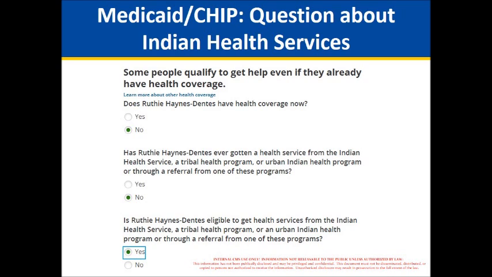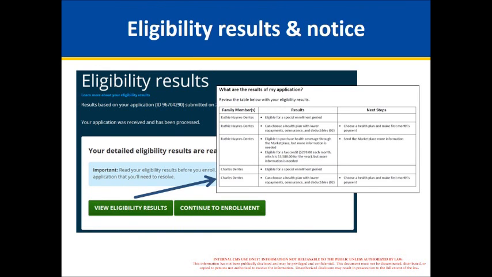Next screen, please. So once they've gotten through the additional questions, they get to this eligibility results screen, and this is where they find out what they might be eligible for, or what they are eligible for, I should say. And this is where they click on that button that says View Eligibility Results, and it gives them a notice, and I just gave you a little screenshot of a portion of the notice. And the notice is more like a full PDF file that they can download and print if they care to. And this table shows you kind of an example of what somebody might see.